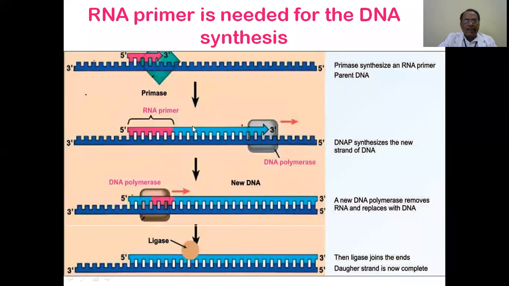So there are three kinds: DNA polymerase 3, DNA polymerase 1, and ligase. These three mechanisms together continuously produce a strand on the leading strand. So the daughter strand is now complete on the leading strand. What is happening on the lagging strand?